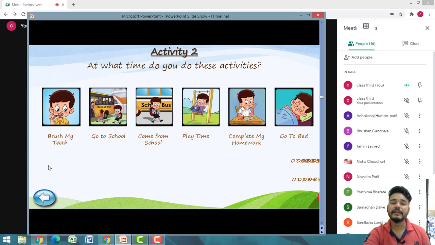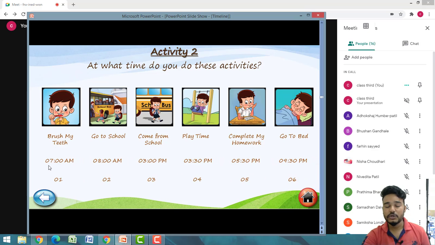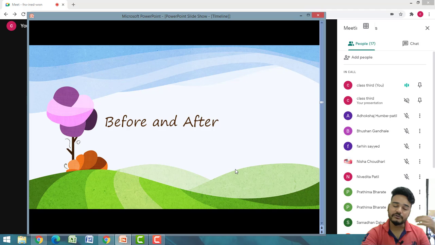Now we have arranged them with correct sequence and correct time. Here some activities were there, and we arranged them on the basis of time or on the basis of a number. यहाँ पे हमने देखा 1 2 3 4 5 6 इस नंबर से भी हमने उन्हें अरेंज किया, और 7 8 3 3:30 5:30 9:30 इस टाइम के हिसाब से भी हमने उसको अरेंज किया. So this was about arranging activities.